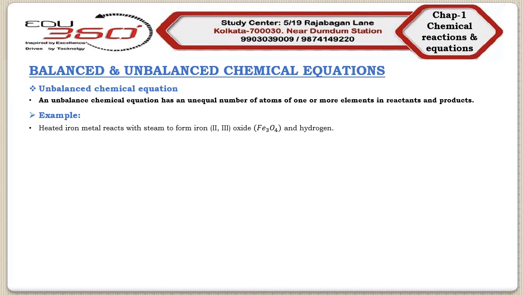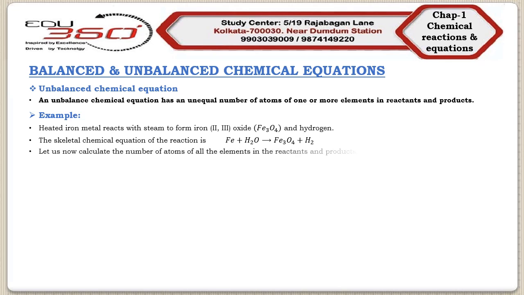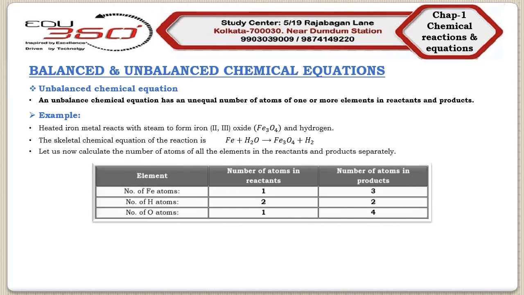Now we will write this equation in the form of a skeletal chemical equation, which is represented by Fe plus H2O arrow Fe3O4 plus H2. Now we will count the number of atoms of all the elements in the reactants as well as in the products separately. So we will consider the following table.